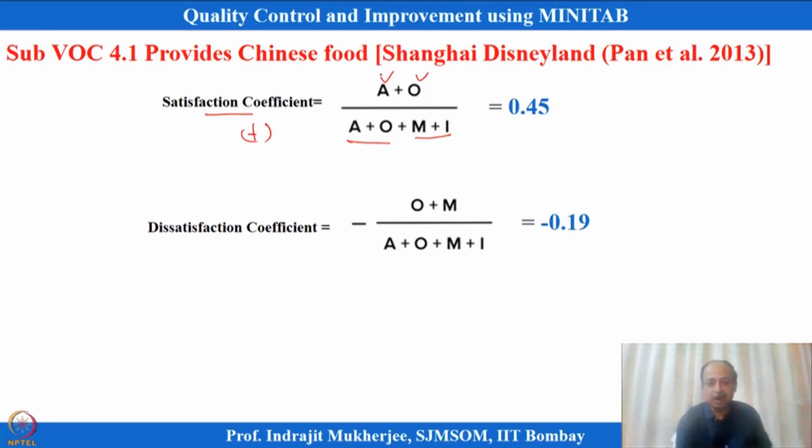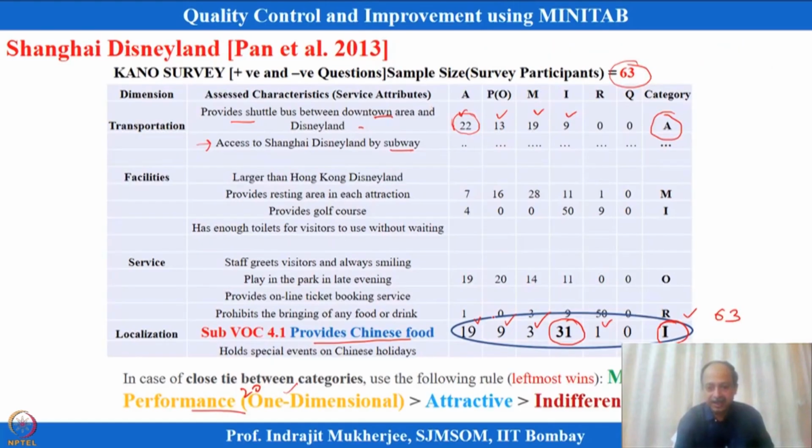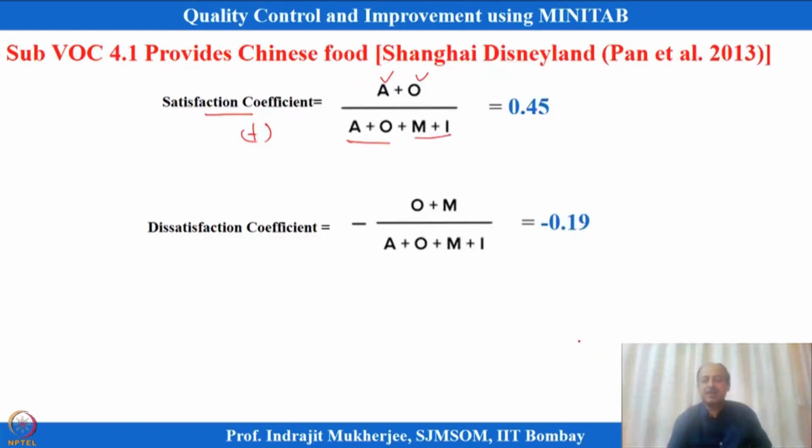So out of all the people, how many have mentioned attractive features for that voice of the customer? If you go back to providing Chinese food, the attractive feature count is 19, and then we have to sum it with one-dimensional, which is 9. So 19 plus 9, and then we divide by A plus O plus M plus I, which is the total of the matrix. So 19 plus 9 divided by 19 plus 9 plus 3 plus 31 will give me an index of about 0.45. That is the specific satisfaction coefficient for this dimension, for this specific sub voice.